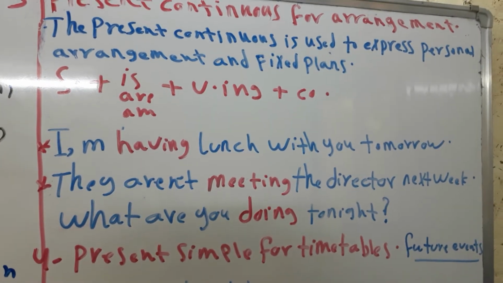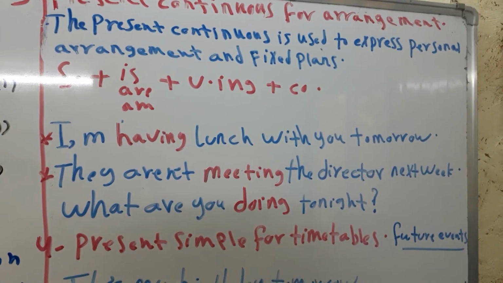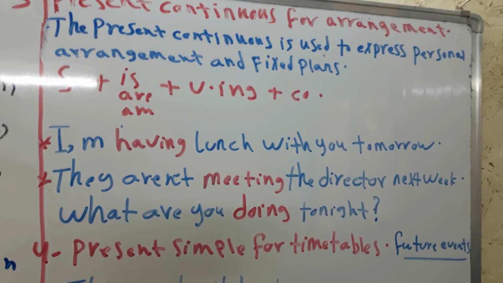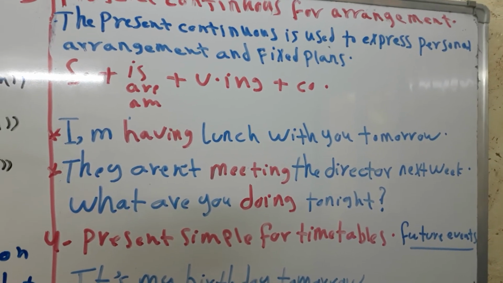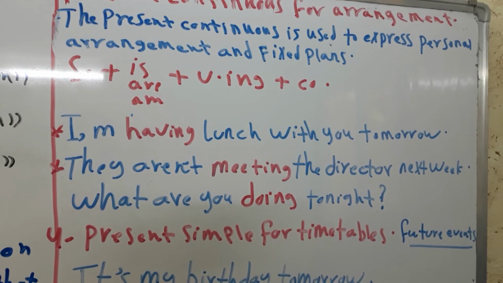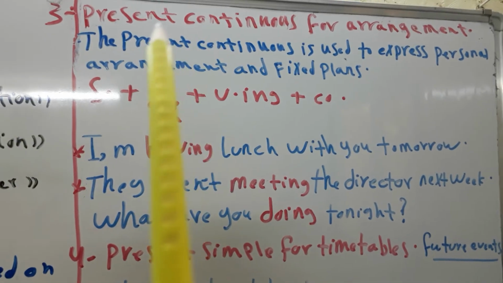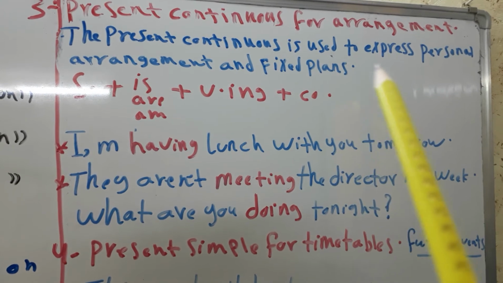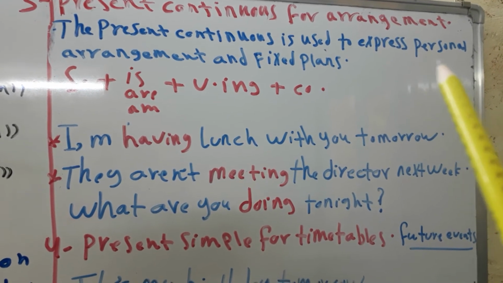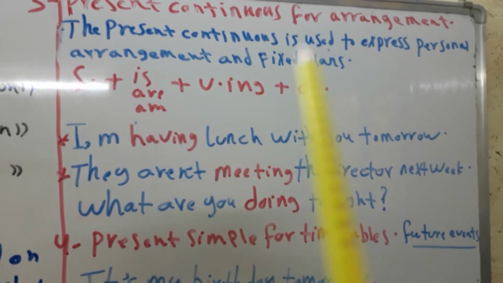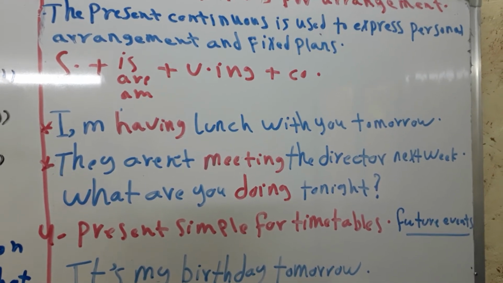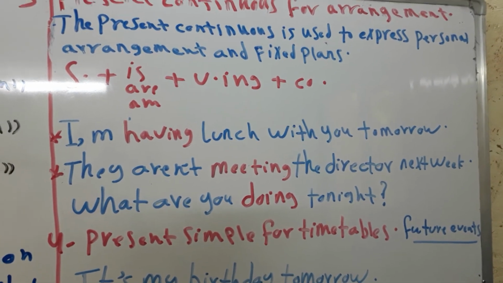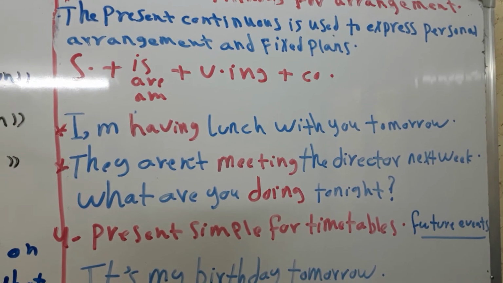If I want to speak about something I plan to do in the future, I should use the present continuous to express that event. The present continuous is used to express personal arrangements and fixed plans, if there is a time and a place for that meeting or event.